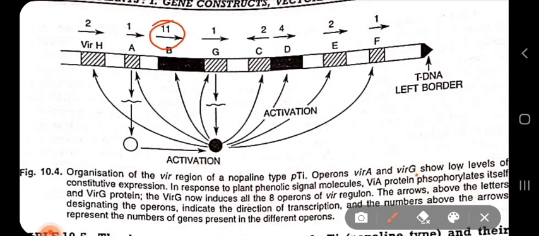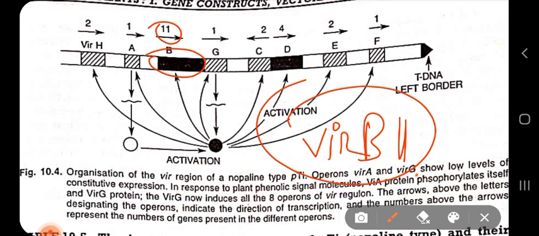Actually, these are the operon regions. These are all the operons, all the open reading frames, and how many genes are present in those operons has been mentioned here. 2 for VIRE, 4 genes for VIRD, 2 genes for VIRC, 1 gene for VIRG, 11 genes for VIRB. So out of those 11 genes found on this VIR operon, there is one gene known as VIRB11. This VIRB11 has an ATPase activity.